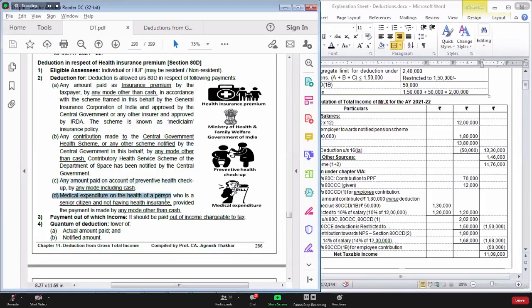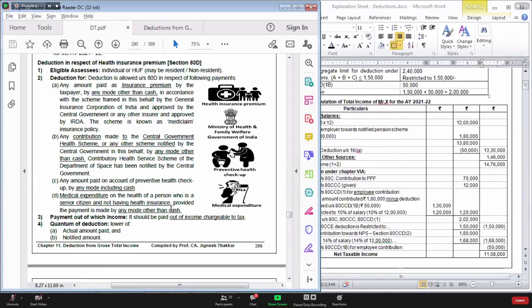Point 4. Point 4 talks about a medical expenditure. Medical expenditure means someone has fallen ill. He is either hospitalized or not hospitalized, but expenditure is incurred for his treatment. And he is a senior citizen person. Plus, he is not having any health insurance policy. This point was inserted just before 3-4 years because government realized that in India, most of the people do not have the health insurance policies.